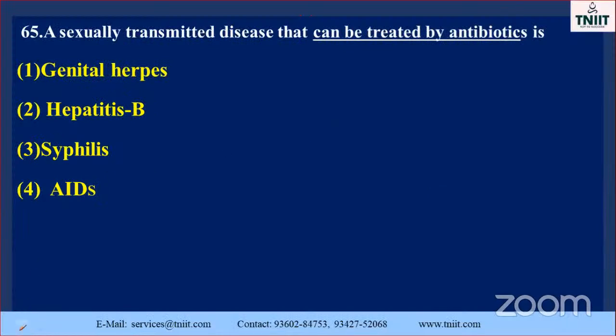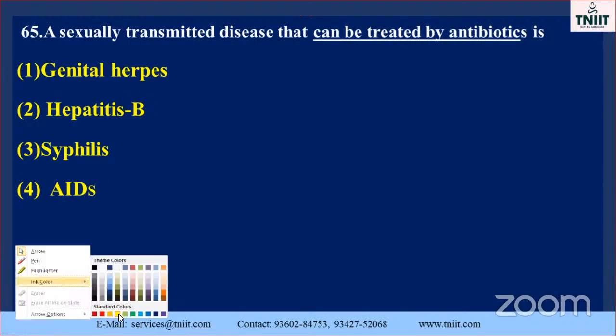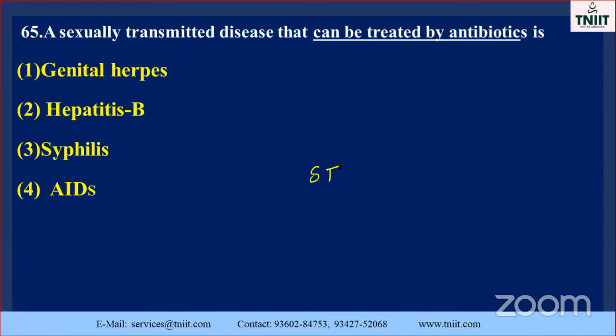Next one is sexually transmitted diseases, simply called STD: genital herpes, hepatitis B, syphilis, AIDS. Which one is the correct answer? They have given "can be treated by antibiotics", meaning when you give an antibiotic, it will become curable.